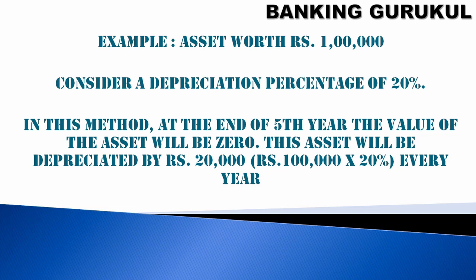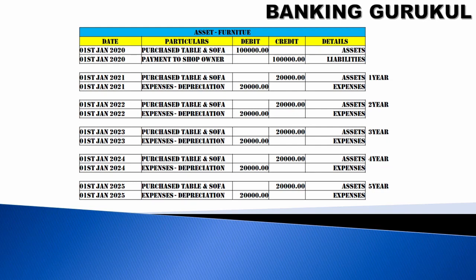So in my example, the asset worth is 1 lakh. Considered depreciation percentage is 20%. In this method, at the end of the fifth year, the value of the asset will be zero. This asset will be depreciated by 20,000 every year, because the original cost is 1 lakh rupees and the depreciation percentage is 20%. Every year I'll calculate depreciation of 20%, 20,000 rupees. So after 5 years, the asset value becomes zero. So you can see my asset calculation.